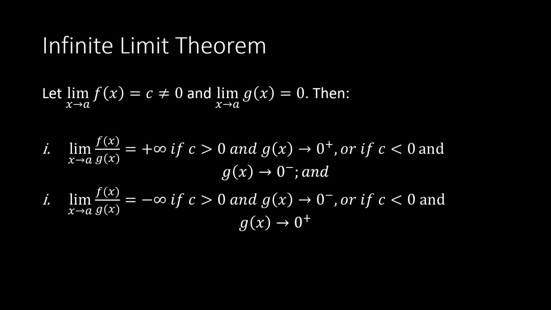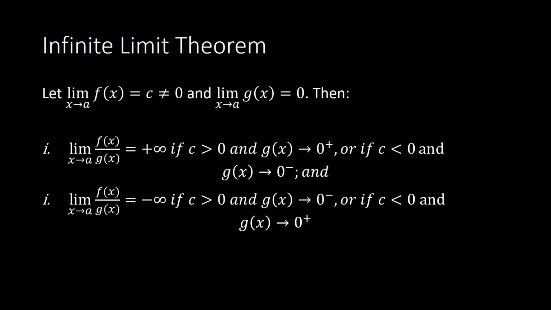This time we're going to talk about infinite limits and the other theorems. We have the infinite limit theorem. When you have the limit of f of x as x approaches a equal to c, which is a number not equal to 0, meaning the limit of f of x as x approaches a cannot be 0. And the limit of g of x as x approaches a is equal to 0.